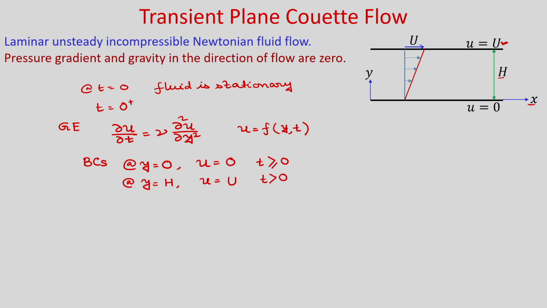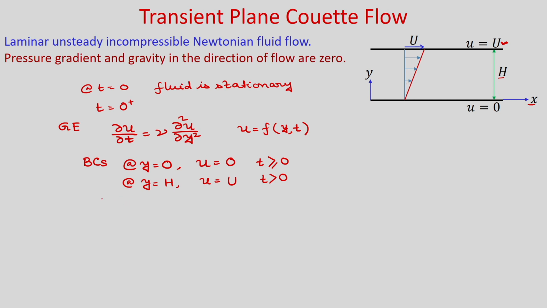Okay. So, obviously you can see that once it starts moving, the velocity inside the fluid domain will start changing from 0 to some finite value.